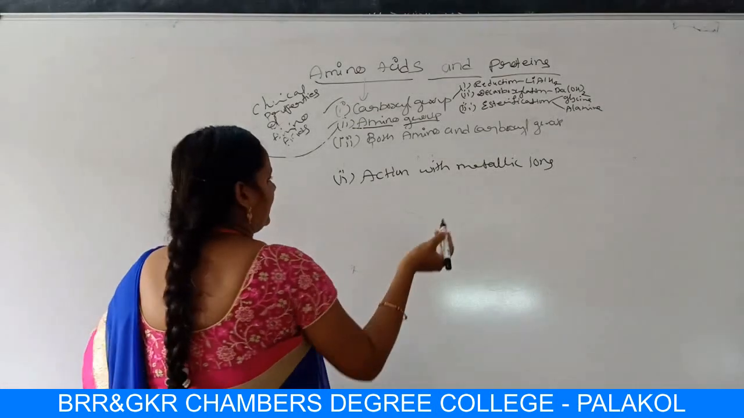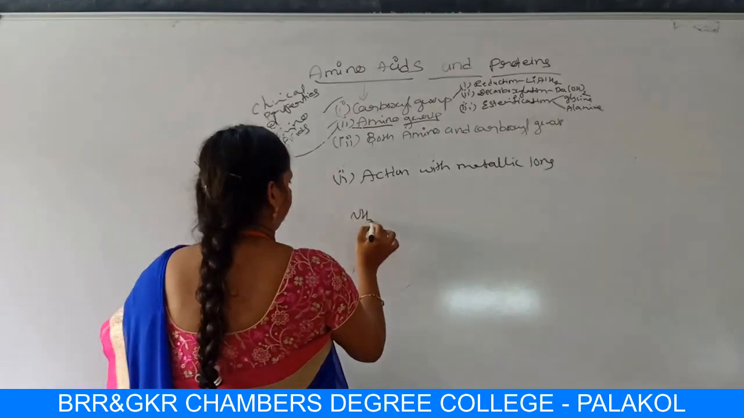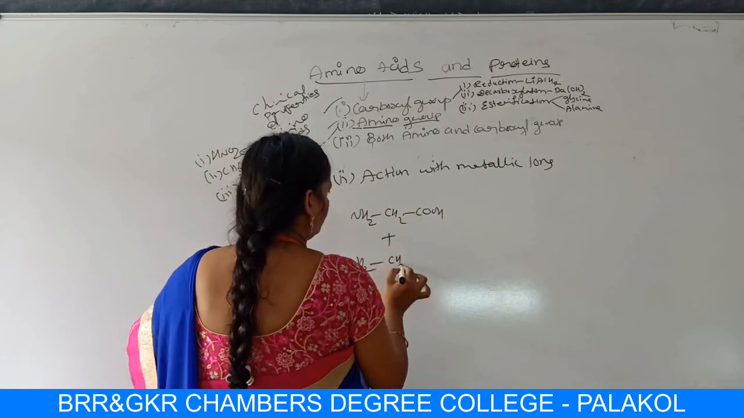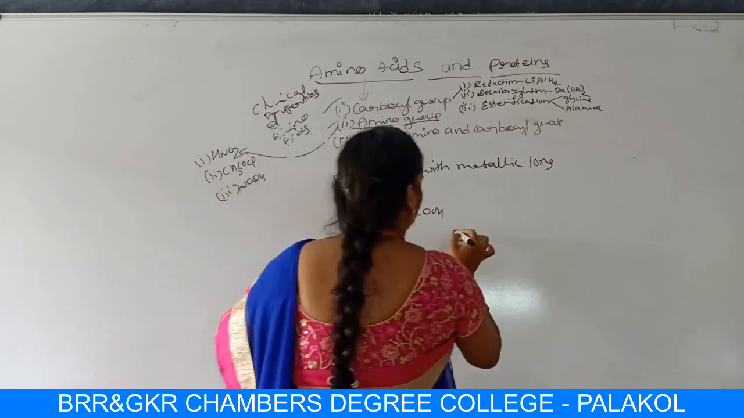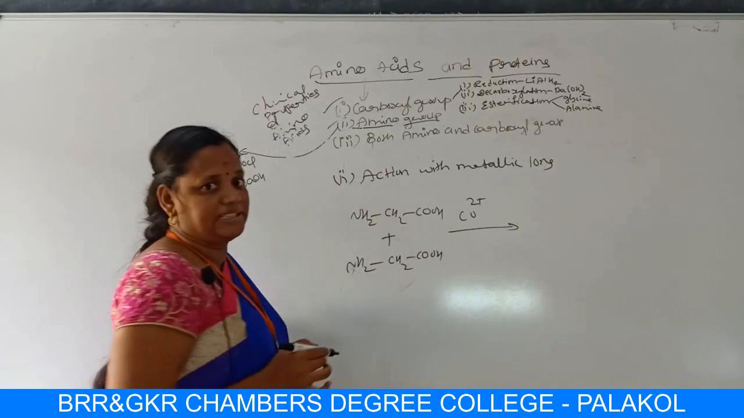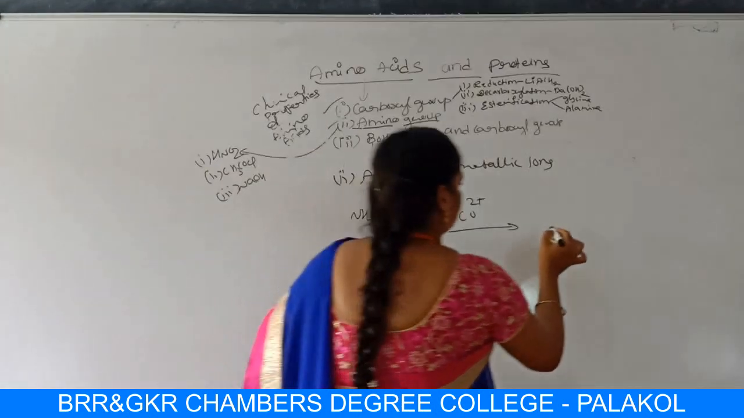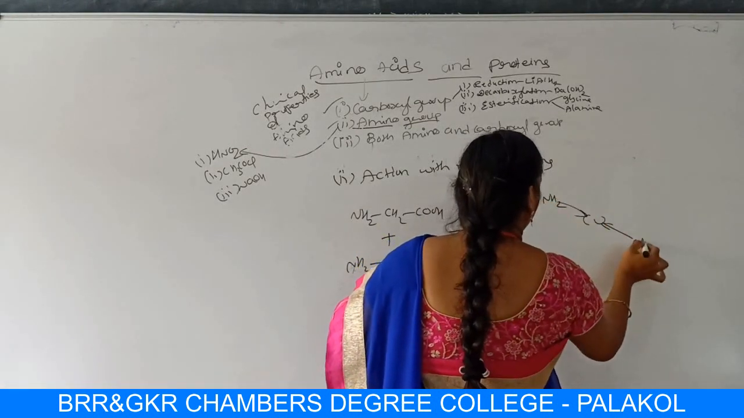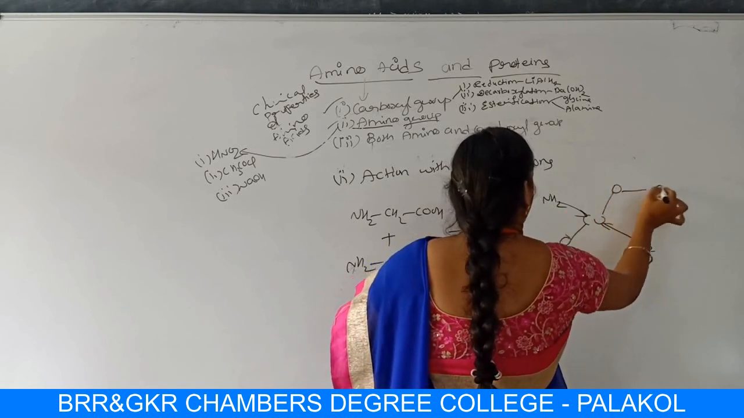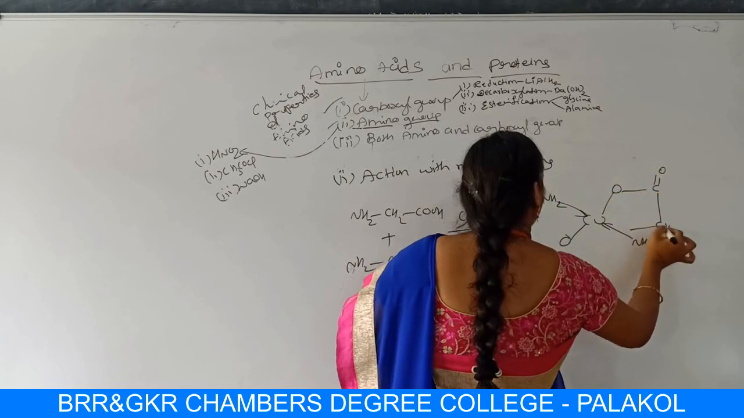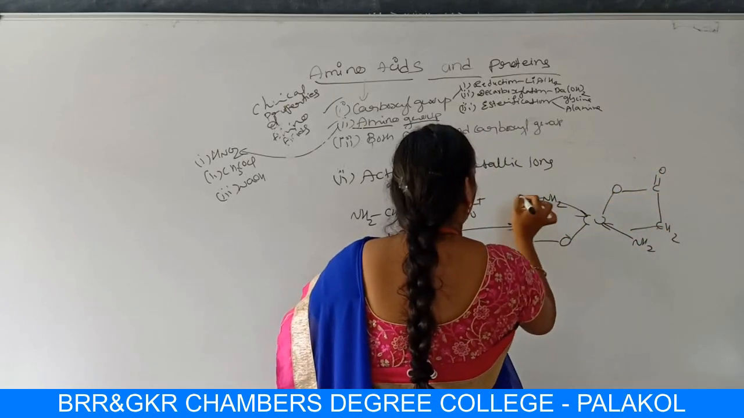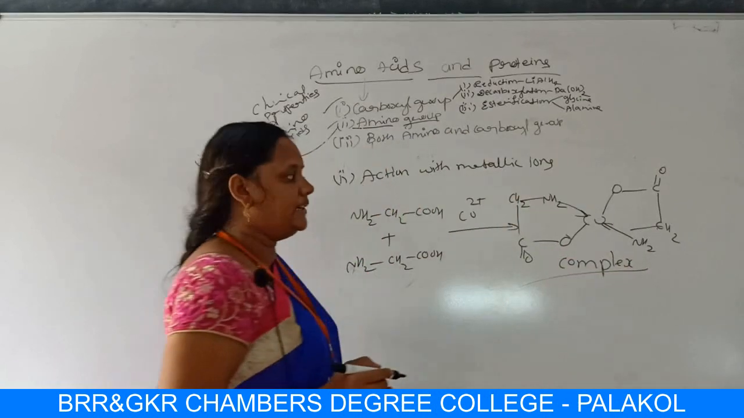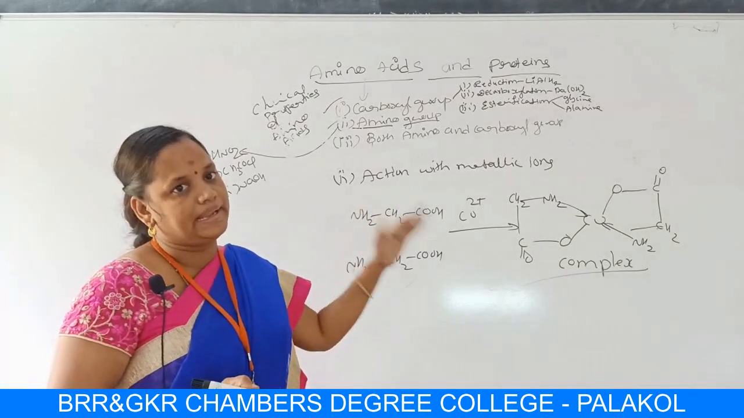Okay, let us write. For example, I am taking glycine, 2 moles. Glycine plus glycine, 2 moles. When I add copper sulfate solution, we get a complex like this. NH2, here oxygen, C double bond O, CH2 like this. C double bond O, CH2 like this. You will get a complex. The amino acid forms a complex with the copper metallic ion.